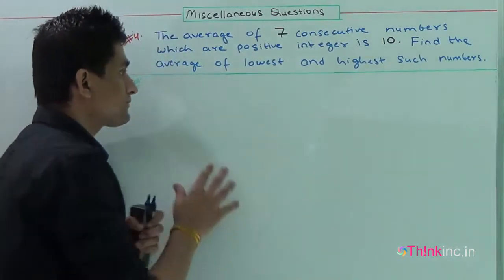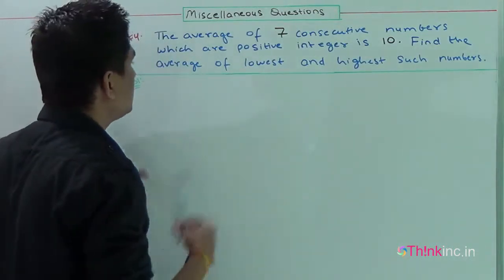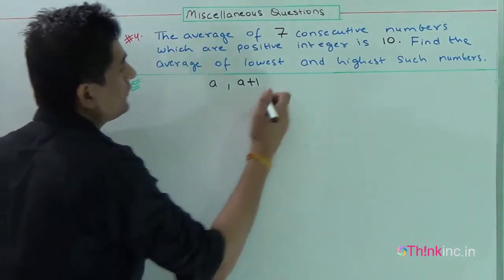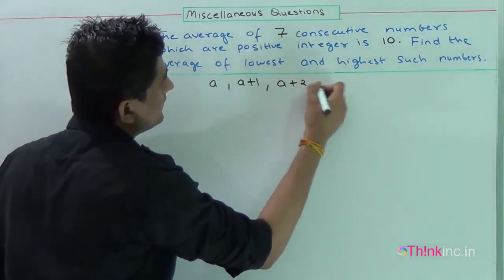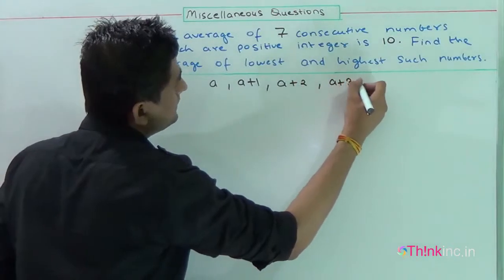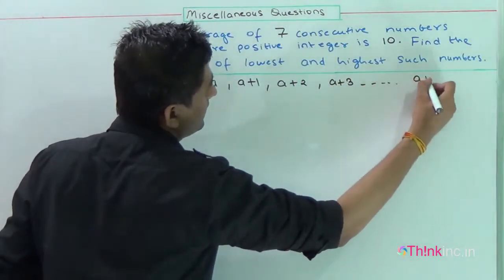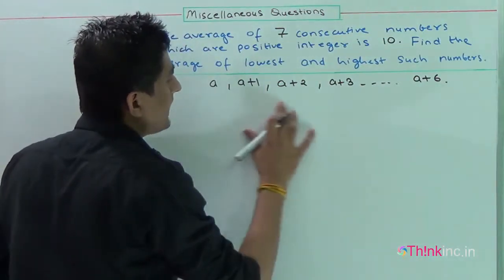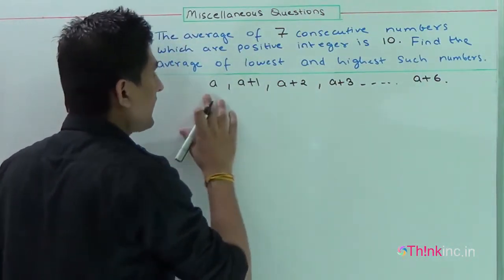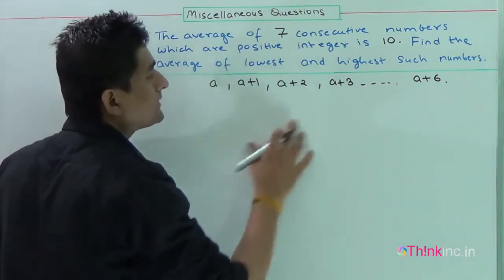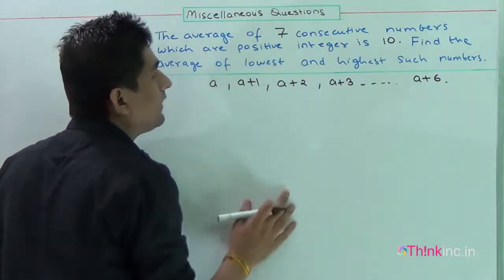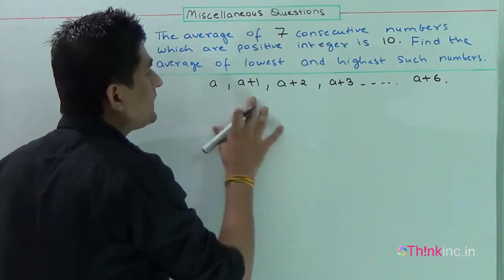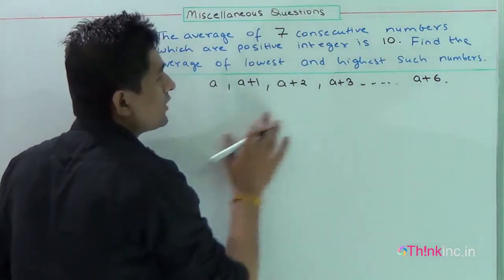Okay, suppose that series starts with A, the next term will be A plus 1 as it is a consecutive term, then the third term is A plus 2, the fourth term will be A plus 3, and similarly the seventh term will be A plus 6. In order to calculate its average, I can add up all these and divide by 7 and I'll get the value to be 10, as it is given. But if you look carefully, it is an AP, arithmetic progression also.